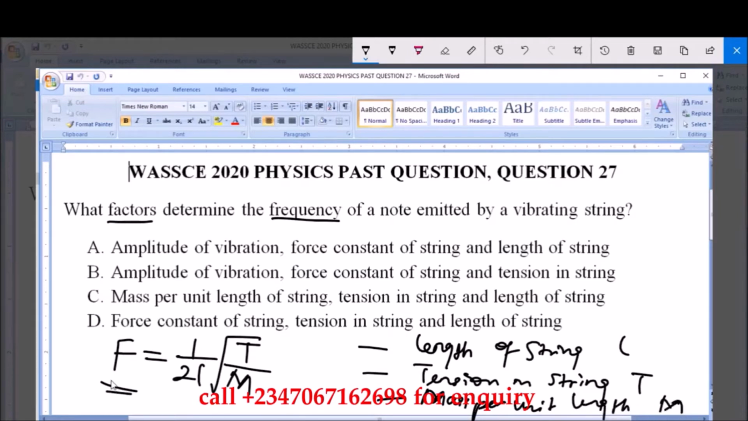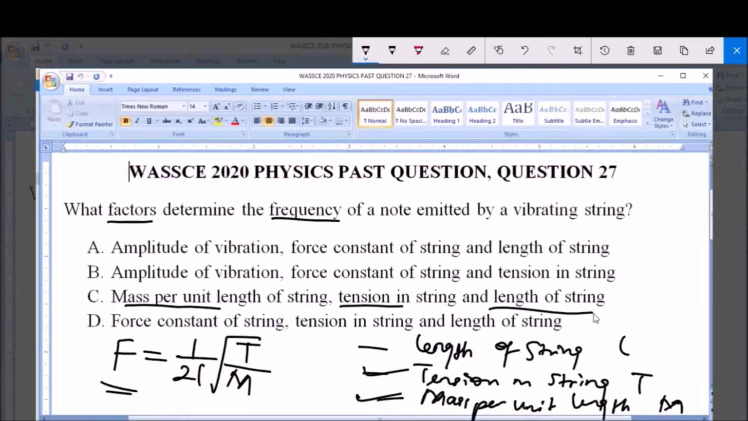And this is the formula for finding the frequency of a note emitted by a vibrating string. This is the L, this is the tension, and this is the mass per unit length. So we have that frequency F is equal to 1 over 2L multiplied by the square root of the tension over the mass per unit length. Now from this you agree with me that option C is the correct answer, because option C says mass per unit length of string, which is this, tension in string, which is this, and length of string, which is this. So the correct answer to this question is option C.